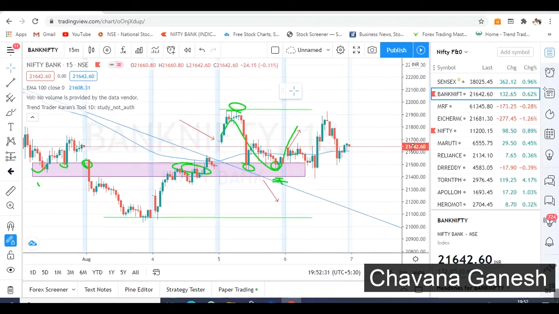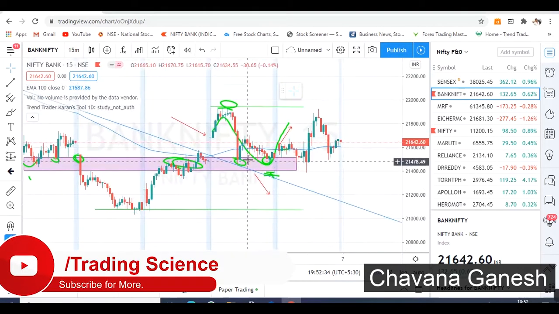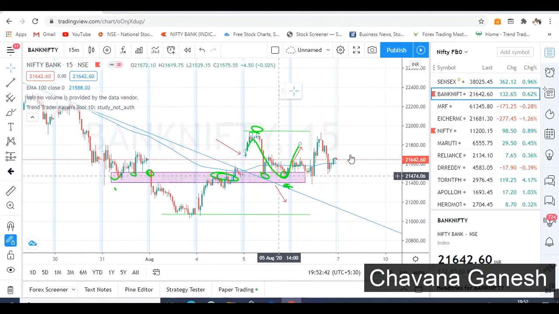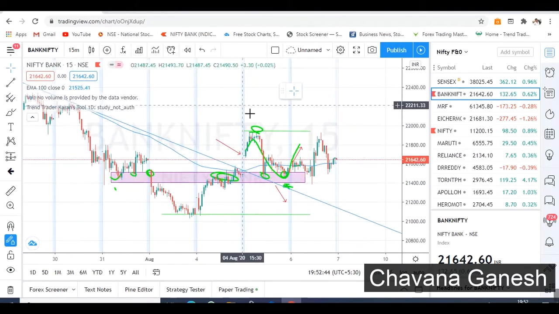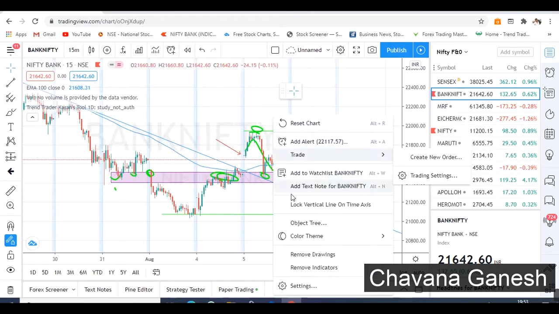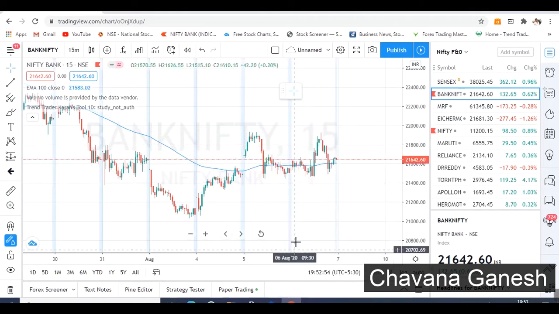And you can see this is yesterday's plan. As we discussed, this is the support area. Yesterday we had discussed that, let me remove this, it's just a retracement and it can go for upside momentum. And it went for the upside momentum.